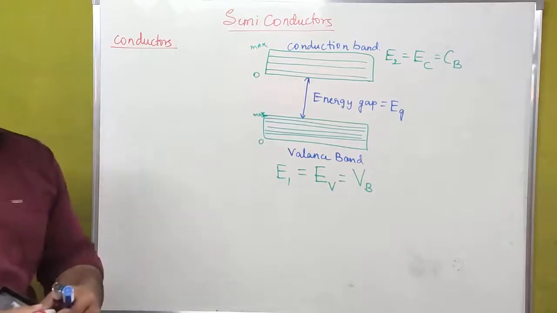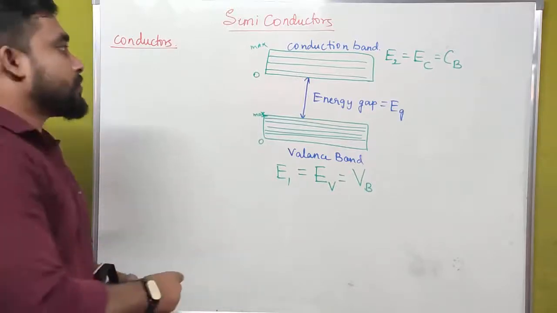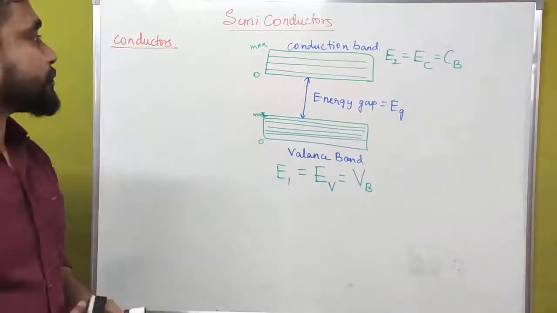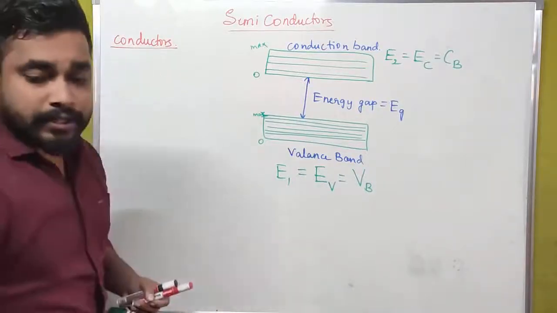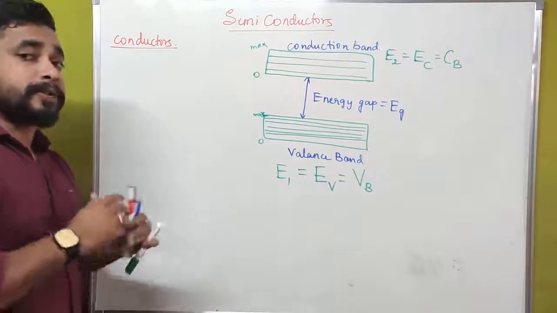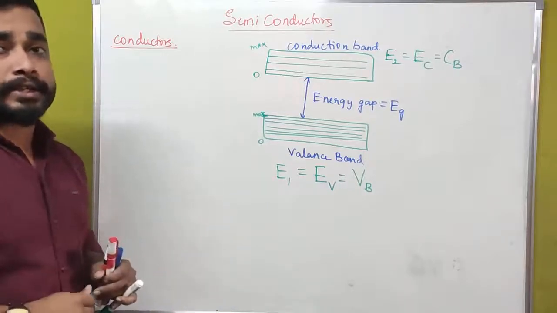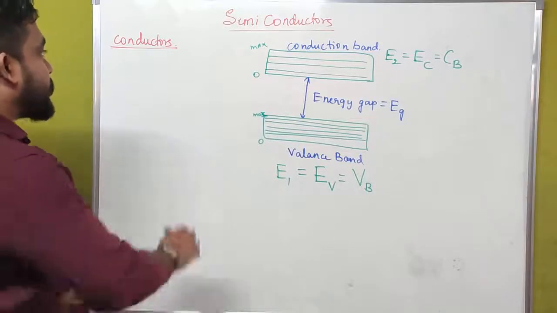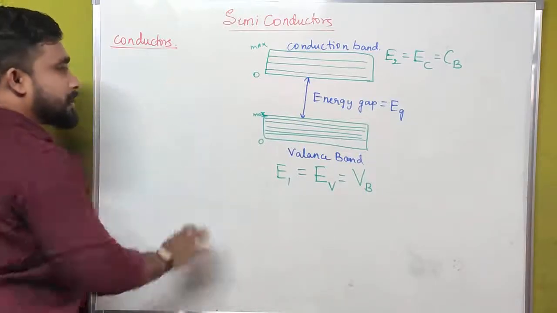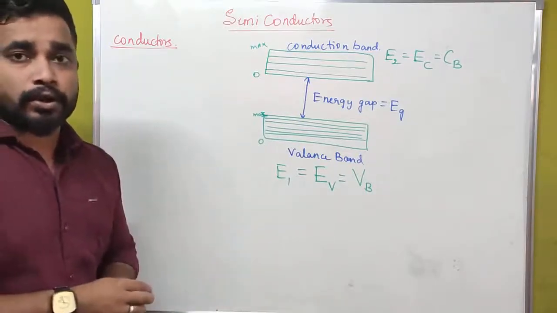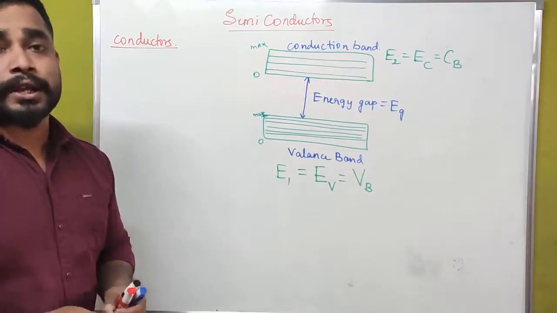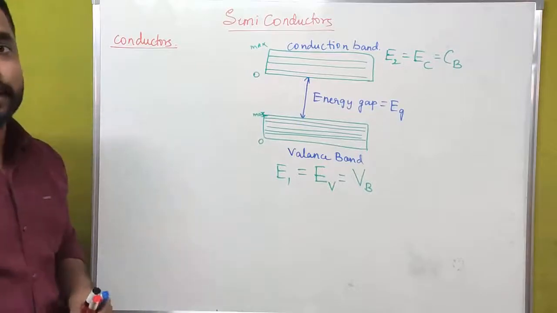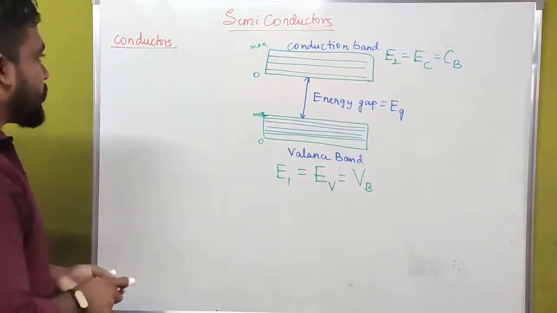Based on this energy level diagram, if the difference between the valence band and the conduction band is approximately zero, above 0 degree Kelvin, we call such substances conductors.